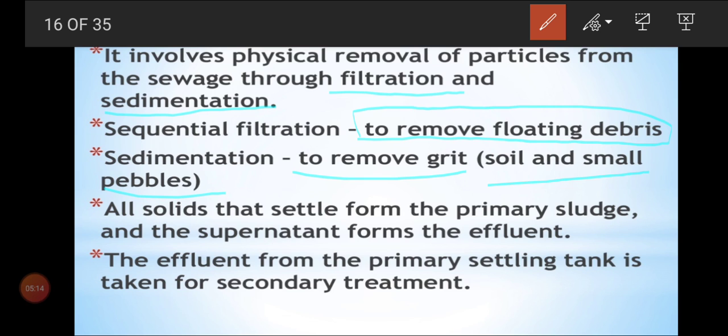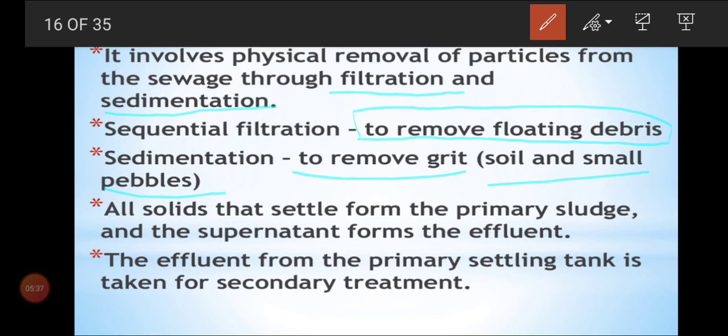For example, imagine the water is kept in a sewage plant. There will be so many tanks: first, second, third, fourth tank for filtration. After filtration, the water is left into the fifth, sixth, seventh tank, where it is left as such, quiet.